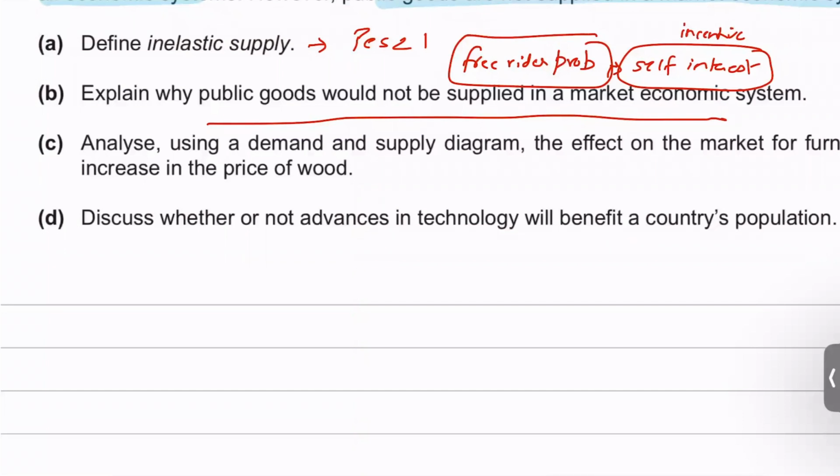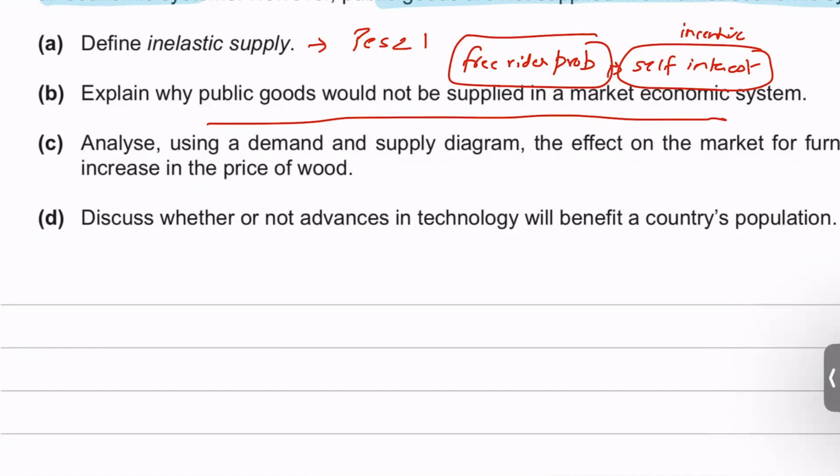There's a market to an extent that yes, there's demand by the consumers, but firms will not be there to supply public goods in a market economic system because it's not profitable for them. Why is it not profitable for them? Something is profitable for firms when consumers will buy it, but only one consumer would actually buy it, and then that would benefit tens of other people.